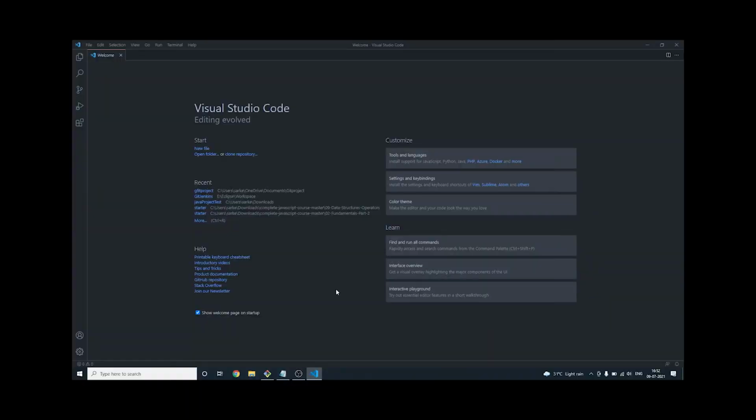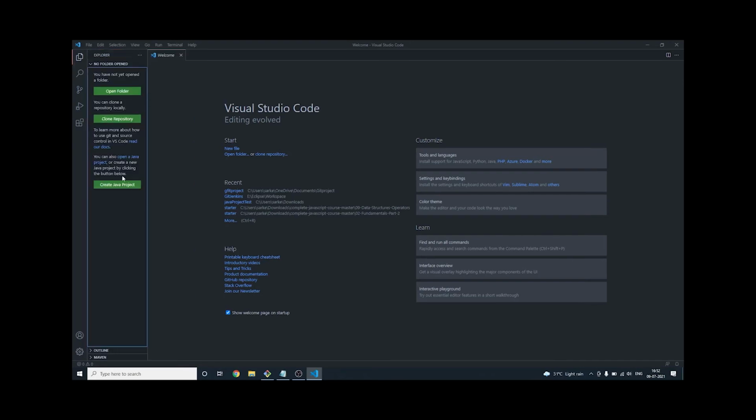We have already seen the concept of git merge conflict. Now we're going to show you a simple example in code. For that I will create a simple Java project in VS Code. No builder, simple Java, say git merge conflict.